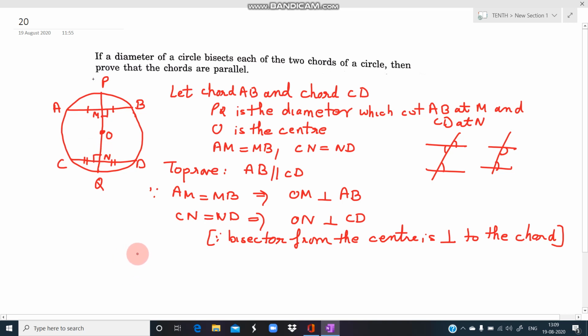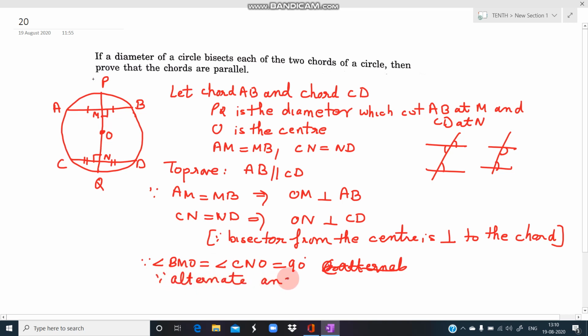We can use any concept here: alternate, corresponding, co-interior. So angle BMO is equal to angle CNO. Both of them are 90 degrees and actually they are alternate angles. We will write here: both of them are equal. So since the alternate angles are equal, what does that imply? It implies that AB is parallel to CD. So we can also take co-interior angles.